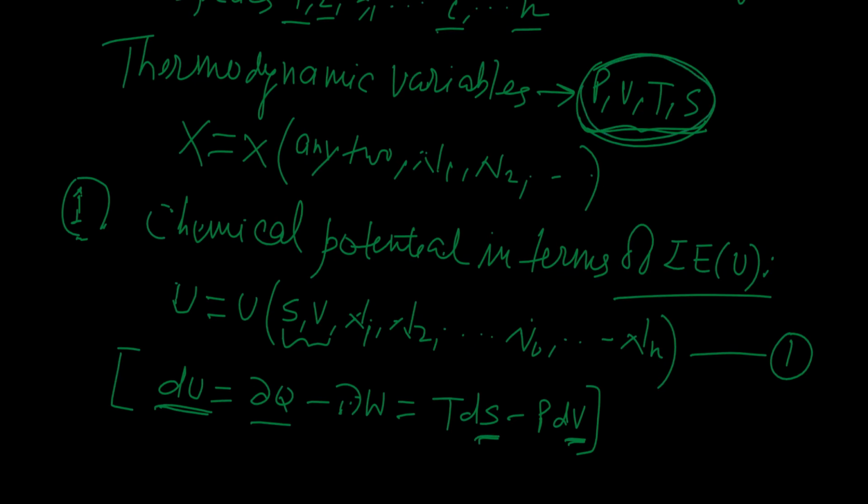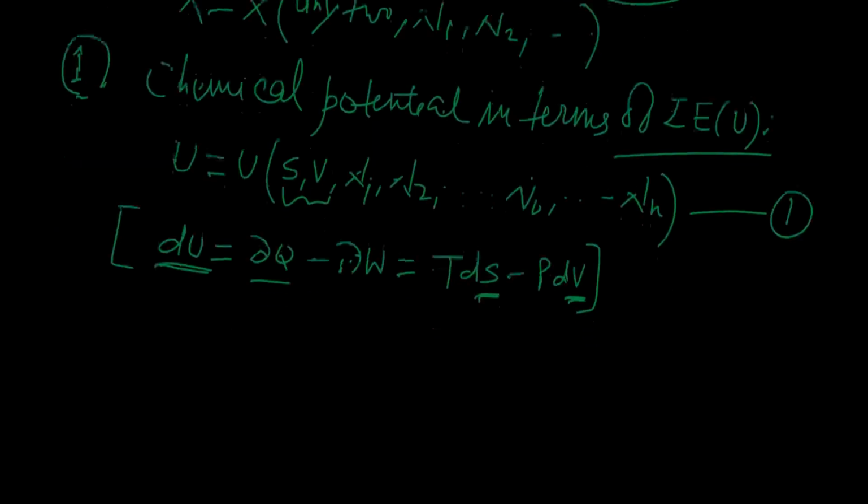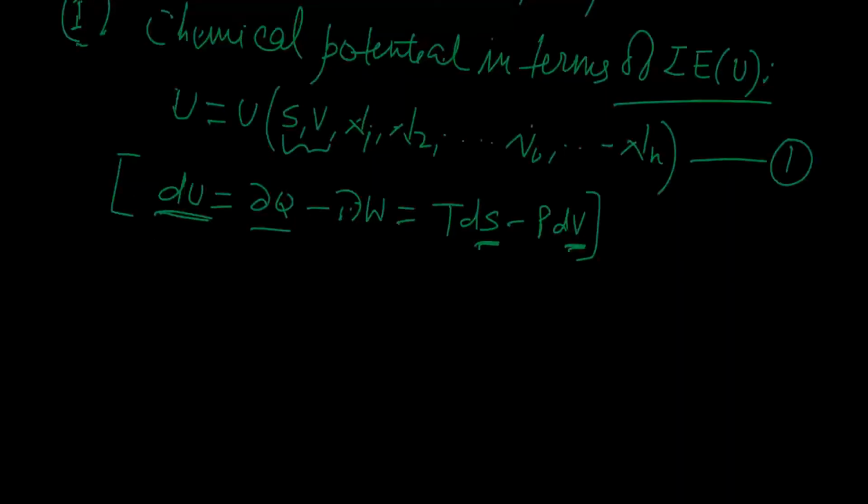So I hope you have understood why we take U as a function of S and V. Now see, U is a function of n plus 2 independent variables. N is the number of particles, and S and V are two independent variables. So as a whole there are n plus 2 independent variables.